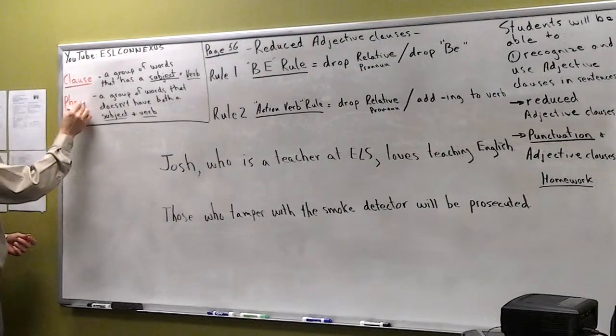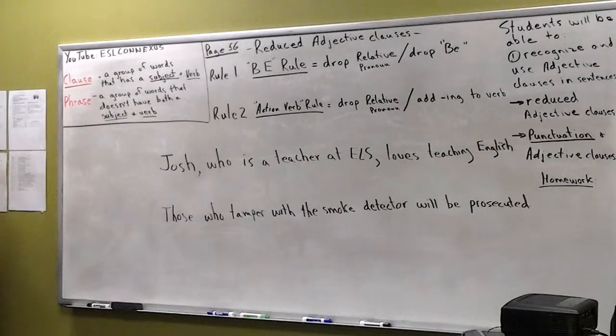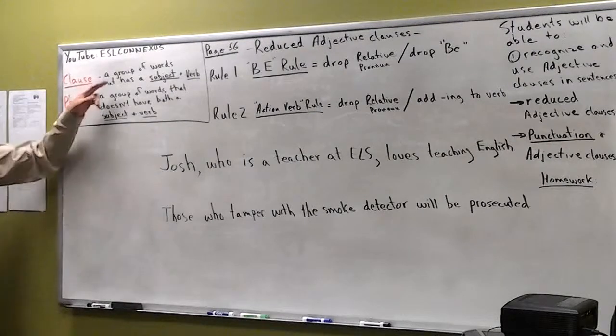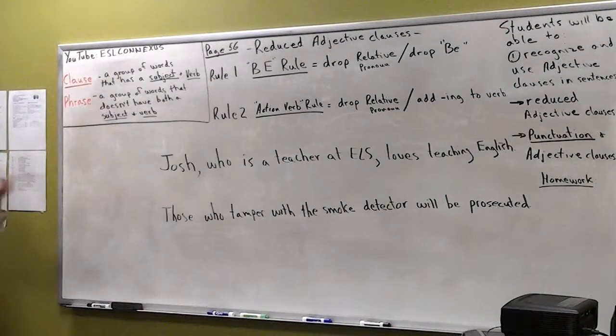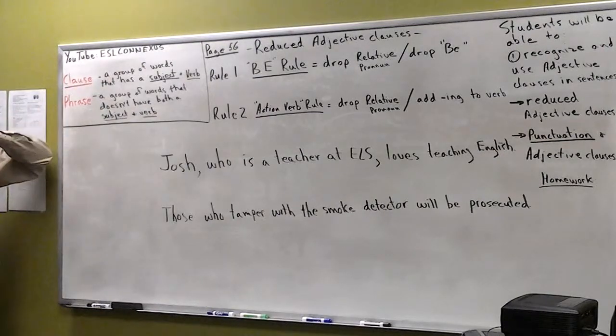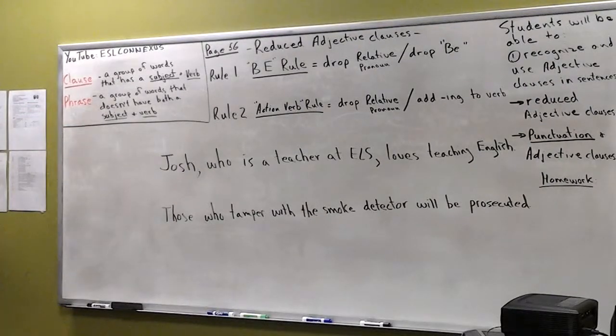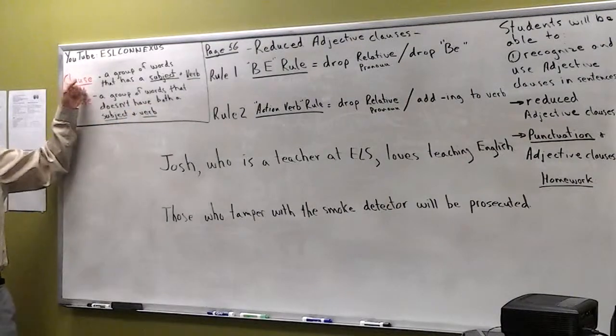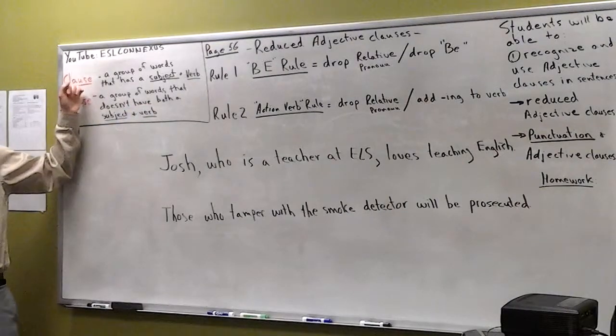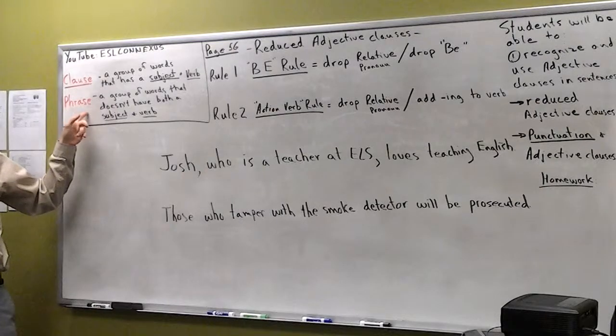Josh, what is the first thing to say? It's a group of words that has a subject and a verb. So a clause has to have a subject and a verb. Yep. A phrase is a group of words that is missing either a subject or a verb or both. So we're going to talk about taking an adjective clause, which has a subject and verb, and reducing it to a phrase.